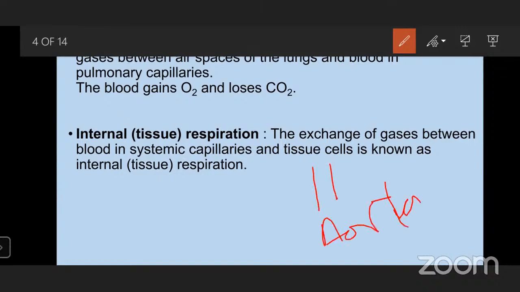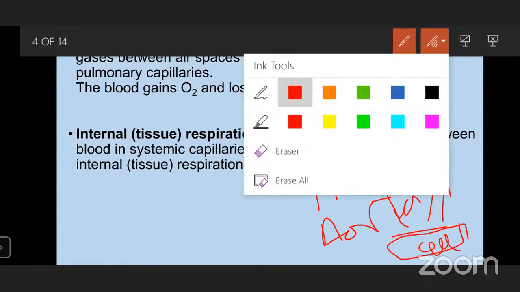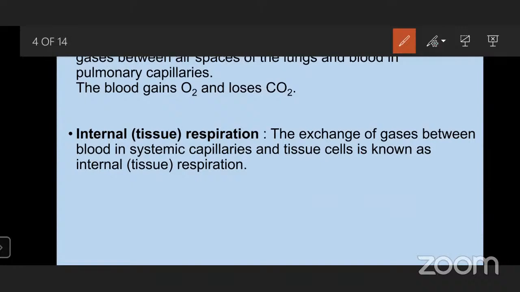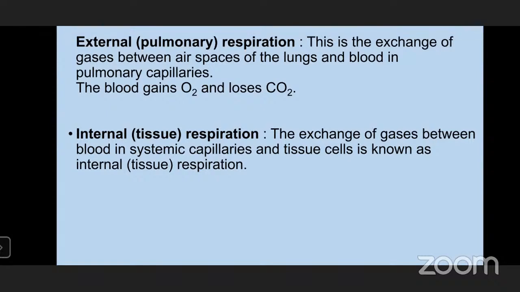Heart will supply the blood through the aorta. Now this aorta branches into smaller blood vessels and smaller capillaries, and each capillary will reach to a cell. Each capillary will reach to each and every cell of the body. At the tissue level, there is an exchange of gases, because in the tissues the previous respiration process has already been done. So it has utilized the oxygen, and carbon dioxide has been produced by breaking down the glucose.